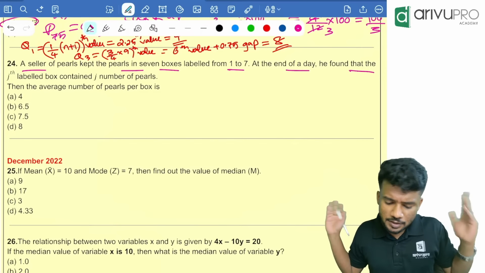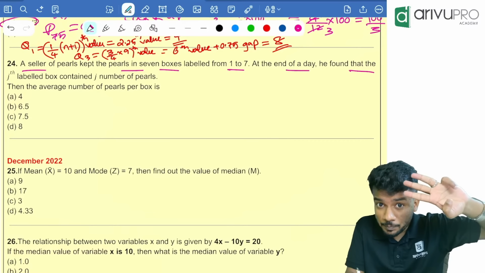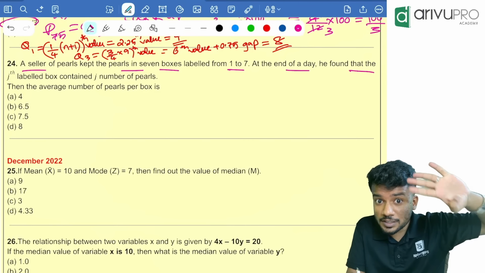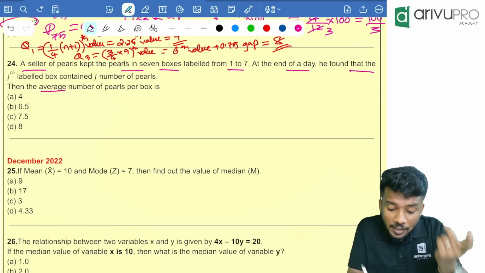First box will contain, according to the question, how many pearls? Only one. Second box will contain how many pearls? 2 pearls. Third box, 3 pearls. Fourth box, 4 pearls. Fifth box, 5 pearls. Sixth box, 6 pearls. Seventh box, 7 pearls. They are asking for what? The average number of pearls per box.